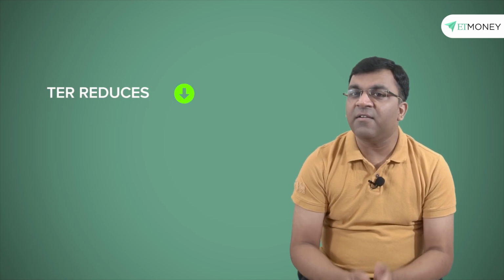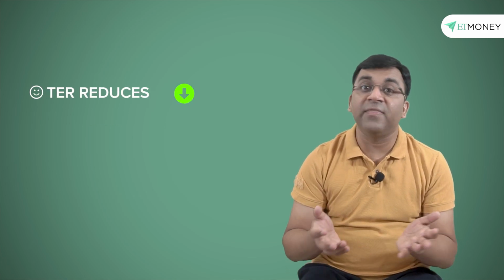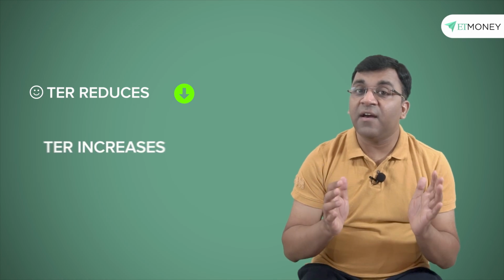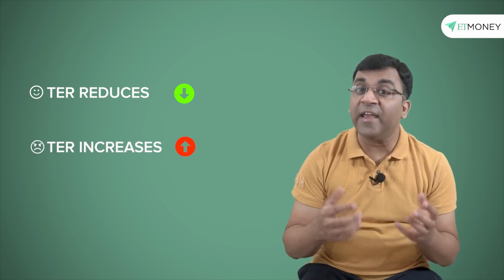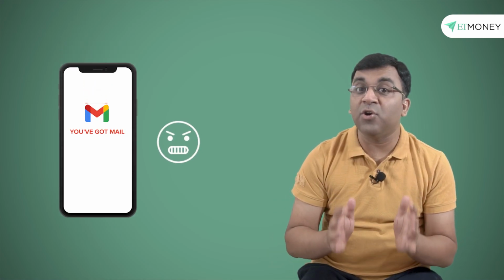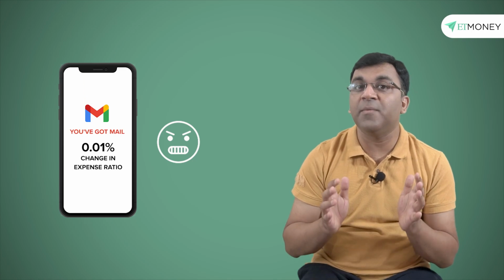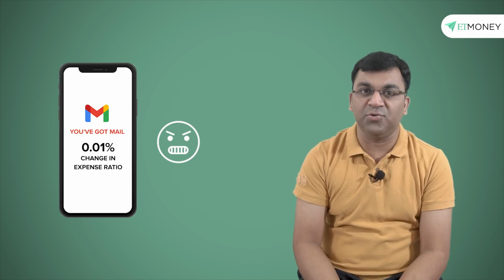You would have noticed that mutual funds change their total expense ratio or TER from time to time. If the TER reduces, investors are happy and they do nothing. If the TER increases, investors feel cheated and generally use Twitter to take it out on the AMC. And then there is the third kind of reaction, which is more of frustration and happens when you see your mailbox flooded with emails notifying you of a 0.01% change in the expense ratio.